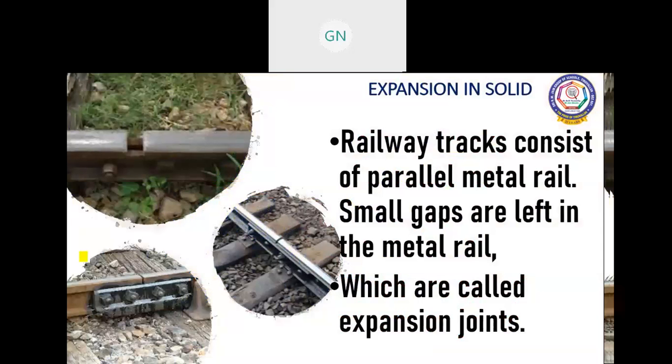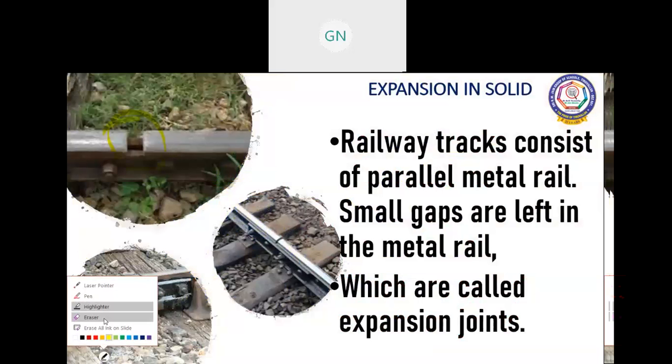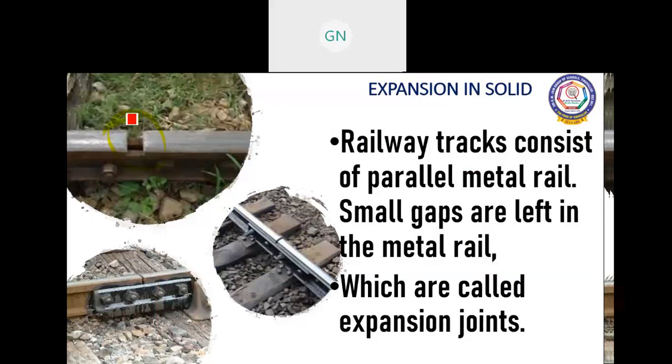Let us see some examples. Expansion in solids. Railway tracks consist of parallel metal rails. Small gaps are left in the metal rails, which are called expansion joints. You can see here there will be a gap in that railway track, because this gap is known as an expansion joint. When it is heated, it expands. When it is cool, it contracts. Because of that, they have given a small gap in the railway track.